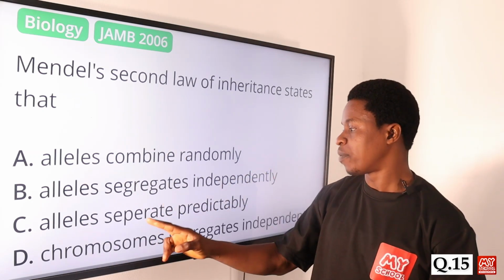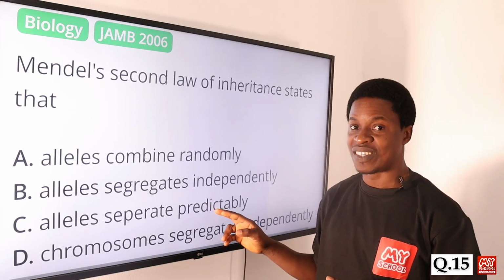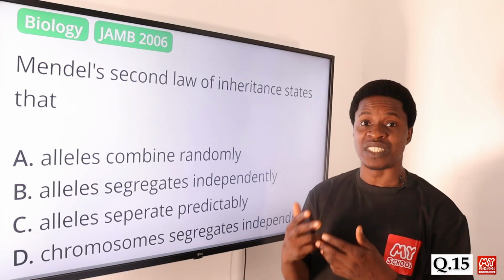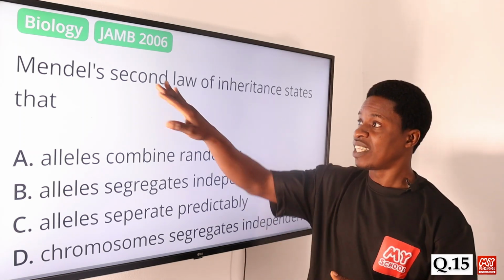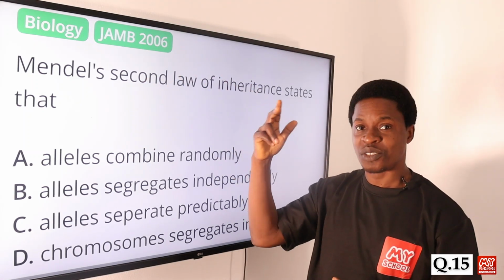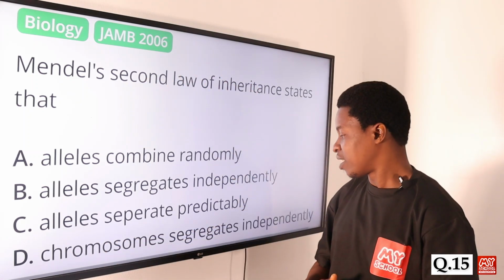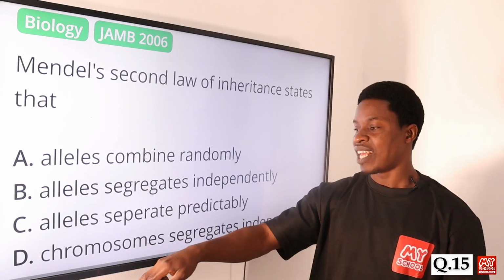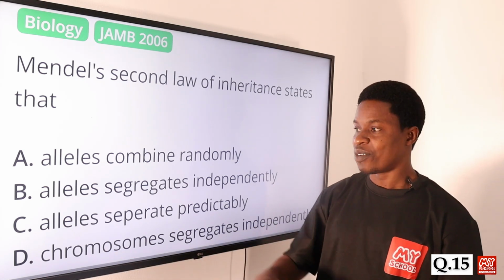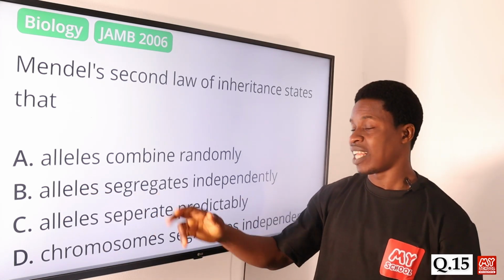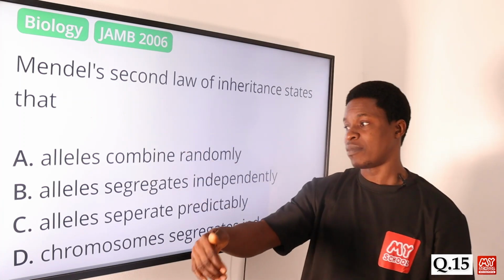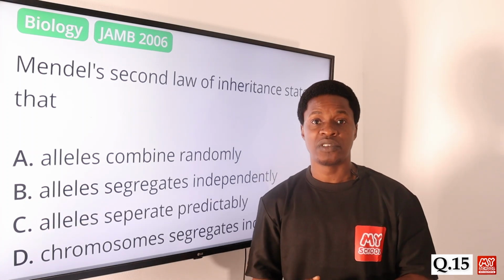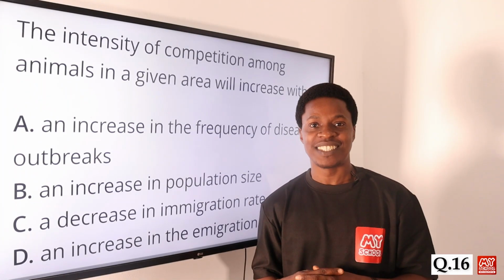Option C says alleles separate predictably. You can't predict it, because they do that independently. If you are able to predict it, then the second law of inheritance does not hold. Option D says chromosomes segregate independently. It's not the chromosomes, don't forget, it's the alleles, the genes. The genes are found in the chromosomes, but it is the alleles responsible for a particular trait that segregate independently, not the chromosome. So the correct answer is option B. Question number 16.